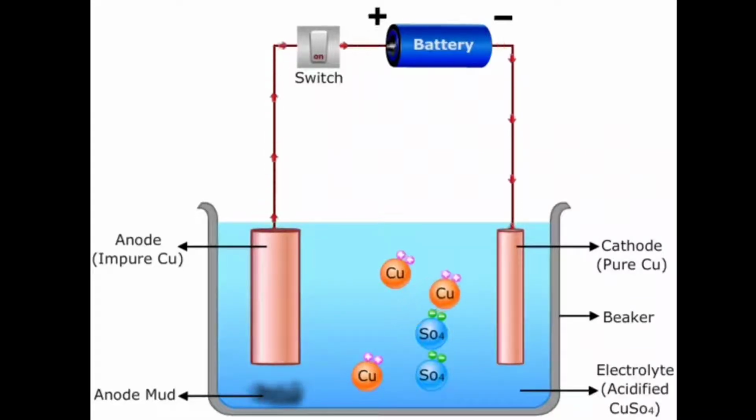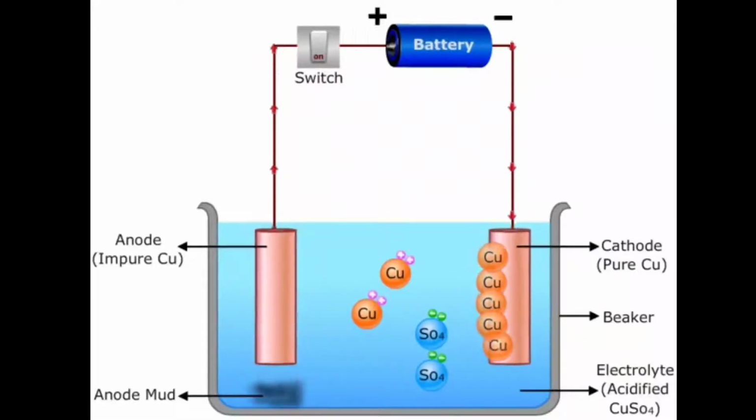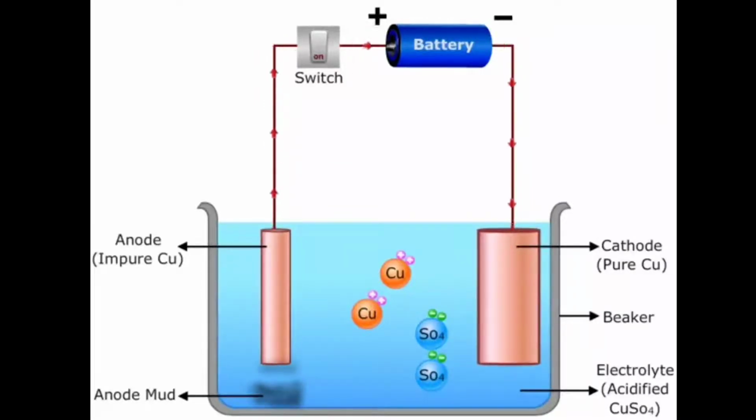The Cu2+ ions from the electrolyte get attracted towards the cathode and gain 2 electrons from the cathode and change into copper atoms. As more copper atoms get deposited, the cathode becomes thicker, and as copper ions keep coming out of the anode, it becomes thinner. The impurities from the impure copper fall down below the anode and get collected as anode mud. So the copper collected on the cathode is pure copper. In this way we have refined copper.